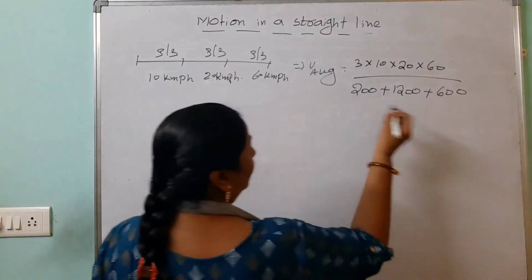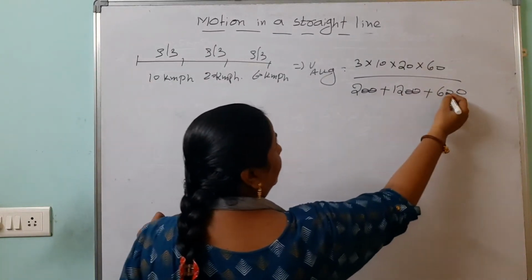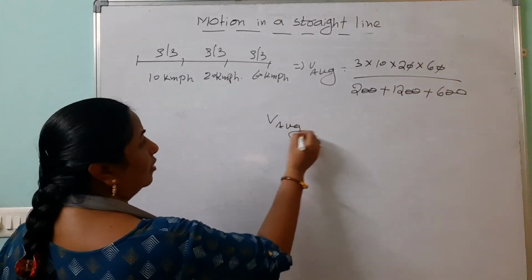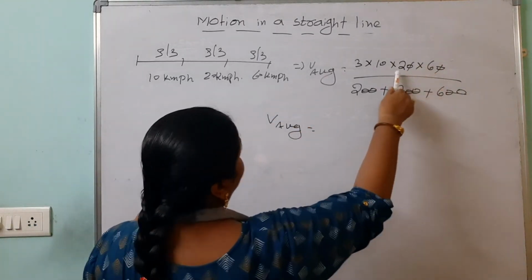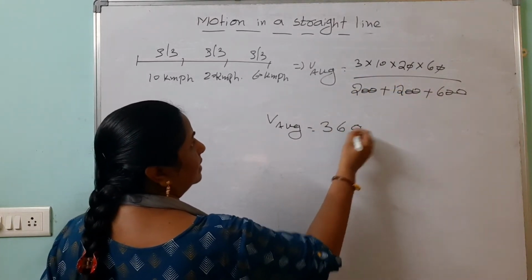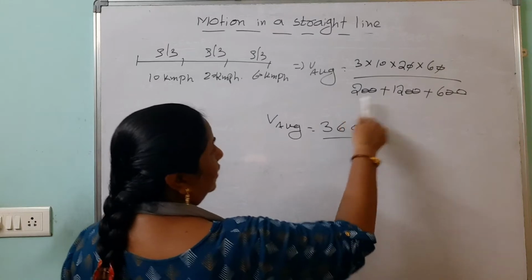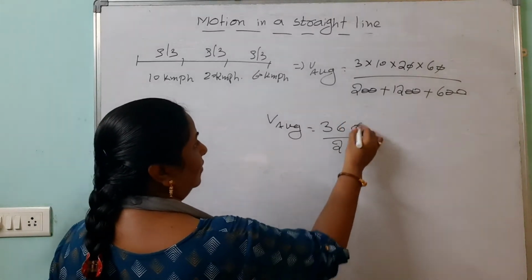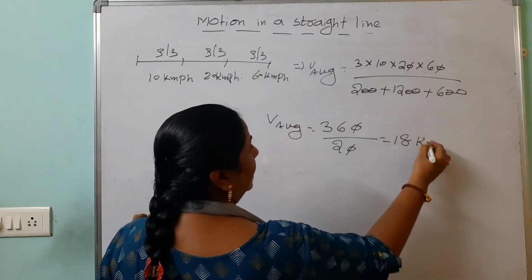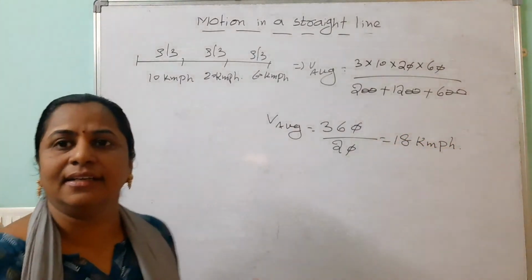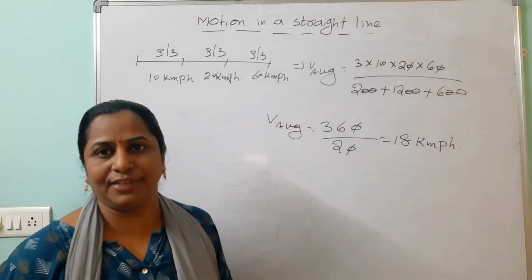For easy simplification, here take 100 and you should cancel here. Then V average equals how much? 6 twos are 12, 12 threes are how much? 36. 360 by, this is 14 plus 6 is 20. After simplification, 18 kmph. So try to understand: half of the distance 2 v1 v2 by v1 plus v2.